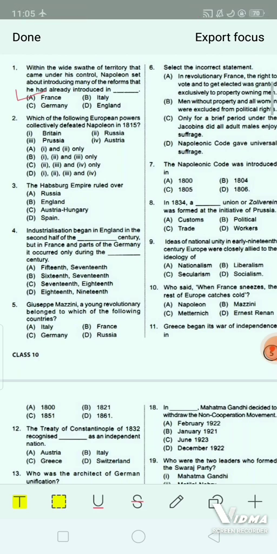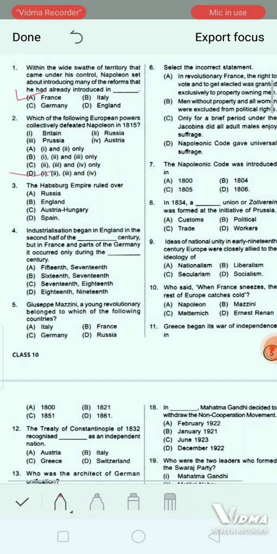Now, second question. Which of the following European powers collectively defeated Napoleon in the year 1815? Option A, that is first one, is Britain. Number 2, Russia. Number 3, Russia. Number 4, Austria. Option A, that is 1 and 2 only. Option B, 1, 2 and 3 only. Option C, 2, 3 and 4 only. And option D, 1, 2, 3 and 4. The correct answer will be option D. That is 1, 2, 3 and 4.